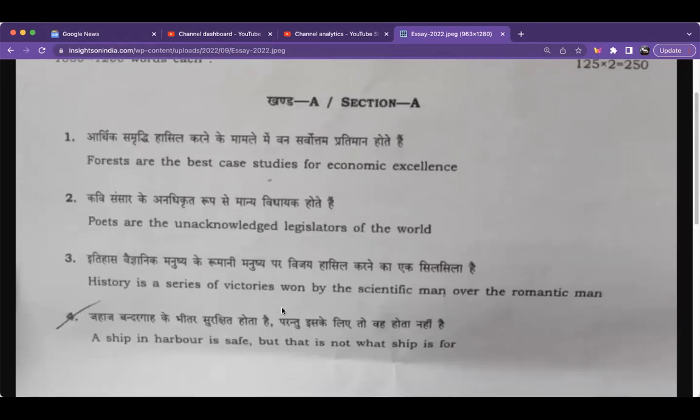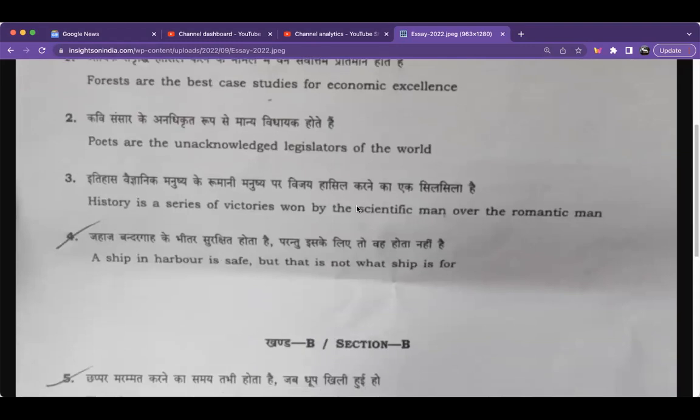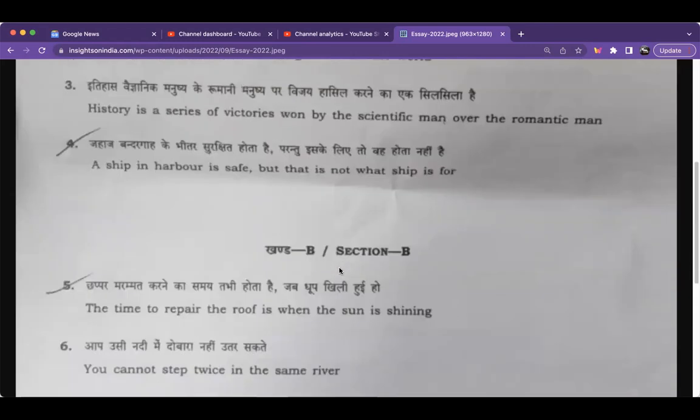And mostly these are philosophical essays, as you can see, but it is based on some subject only. So this is like economic and forest, right? This is like legislators, so poets at one time culture, and at another time you see the polity. Then history and the scientific man. So history plus science and romance. And then this is regarding not taking challenges and all those things. So this is a kind of proverb thing that we see in life.